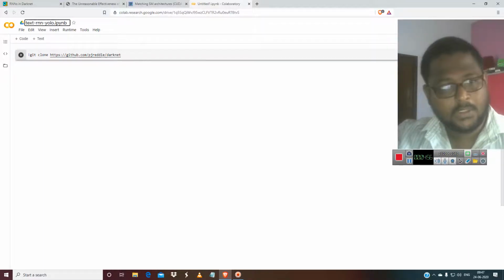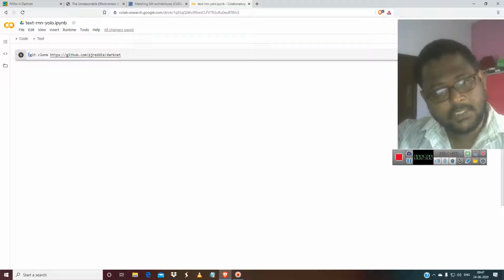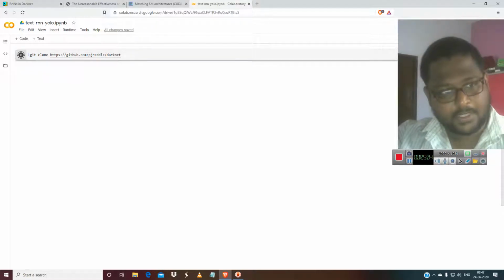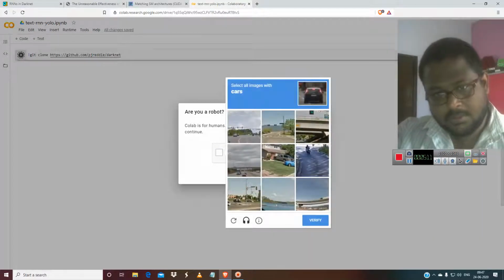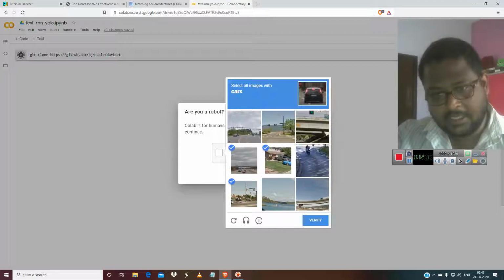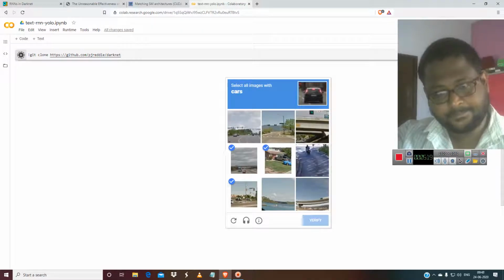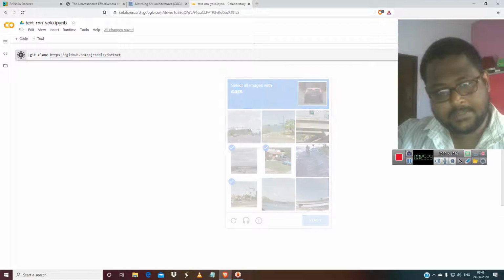This exclamation mark is for using this on the cloud terminal. This is a Jupyter notebook, I think. So you just have to download it. It asks you to confirm you are not a robot. Some kinds of cars are shown over here. Just click on the cars and verify it. Okay, it has been done.